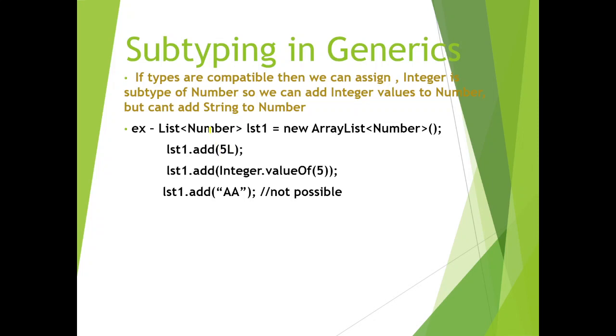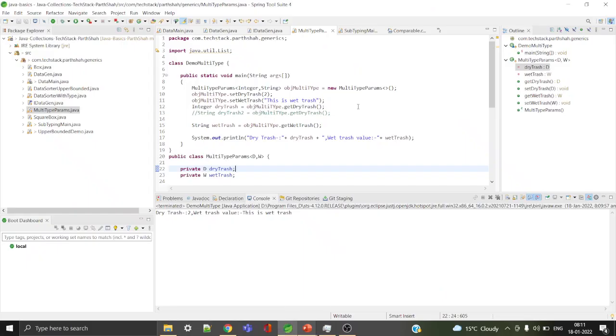Now it can accept the value as Number or its child type. So here instead of Number I can give Long, I can give Integer, but I cannot give String because String is not a subtype of Number. So subtype means if types are compatible, then we can assign. Integer is a subtype of Number, so we can add Integer values to the list of Number, but we can't add String. Okay, let's take an example of subtyping.